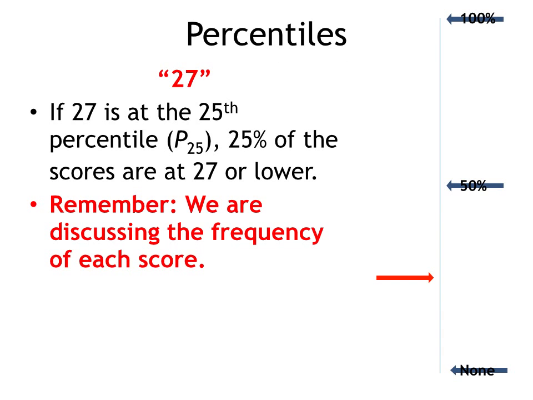If I now tell you that 27 is a score at the 25th percentile, then that means it's way down near the bottom, and only 25% of the scores are at 27 or lower. Remember, we're talking about the frequency of each score. But if I tell you that 27 is at the 80th percentile, 80% of the scores are below it. So 27 is much higher in the ranking.